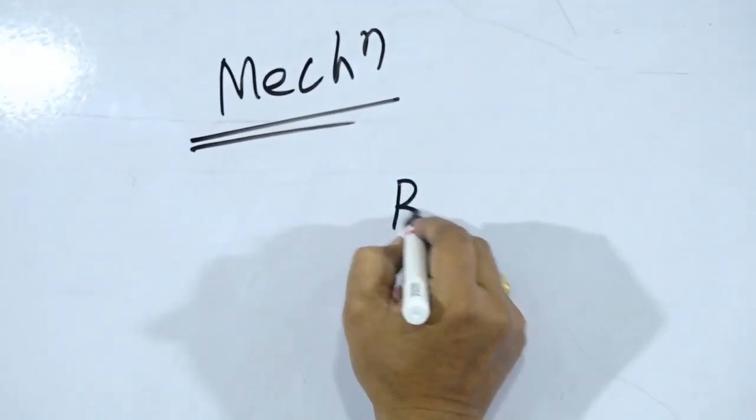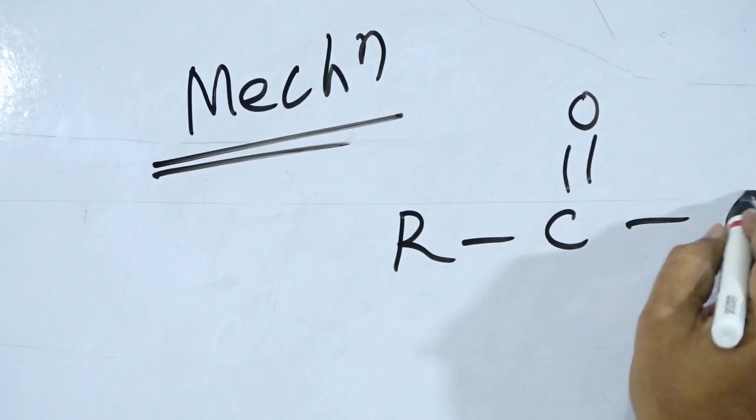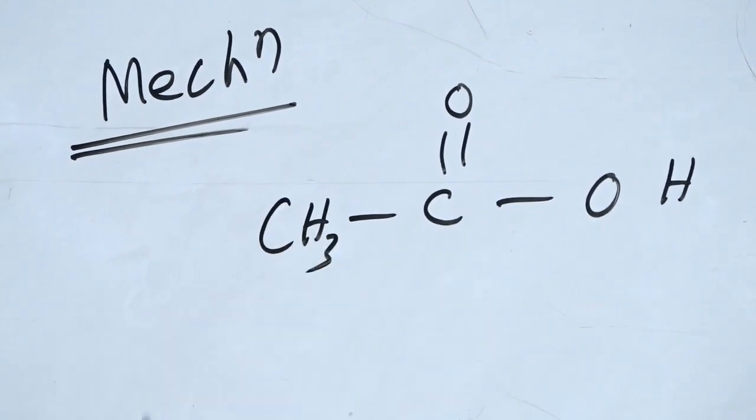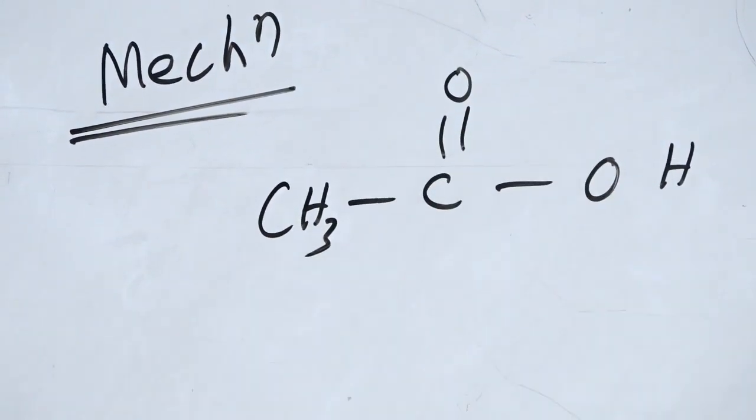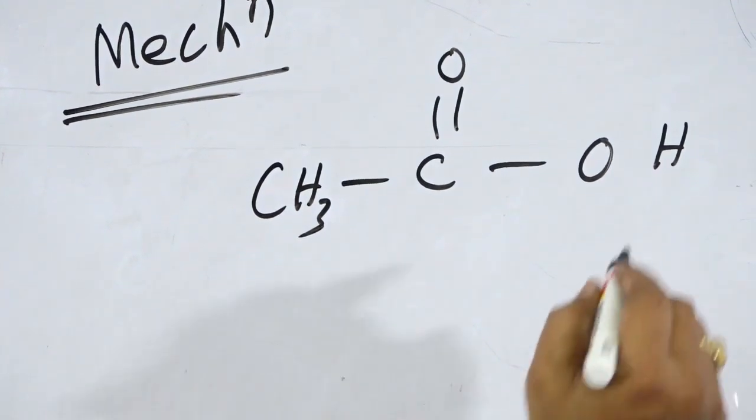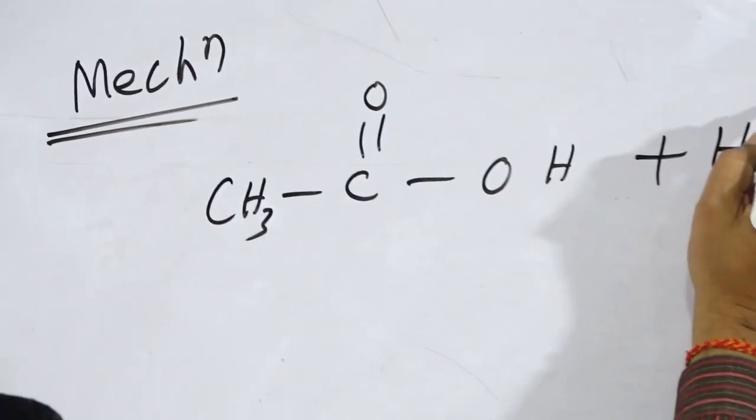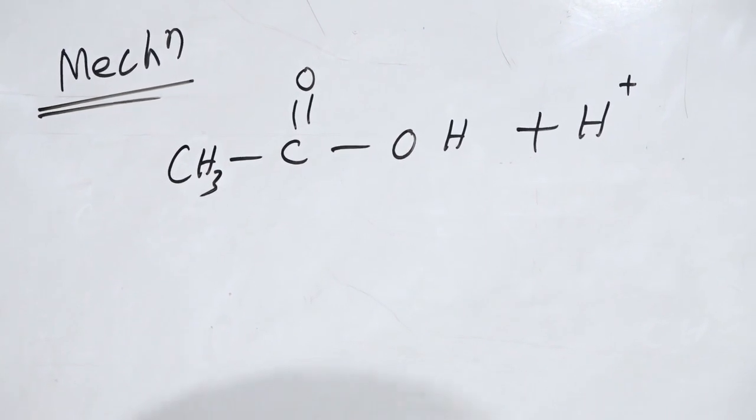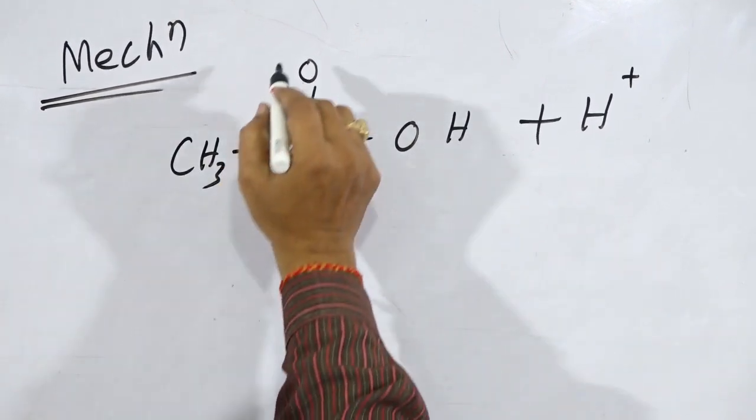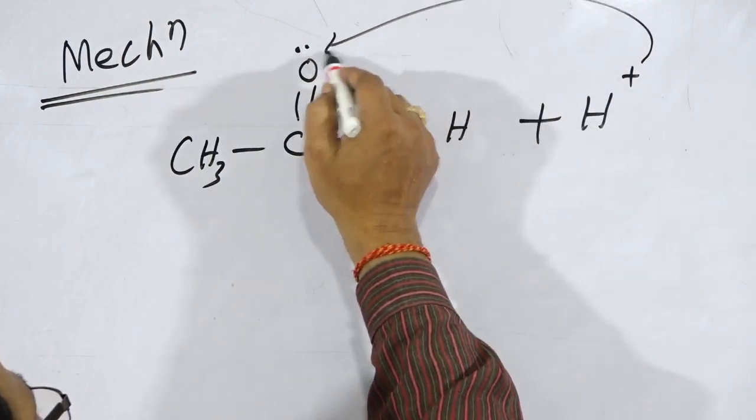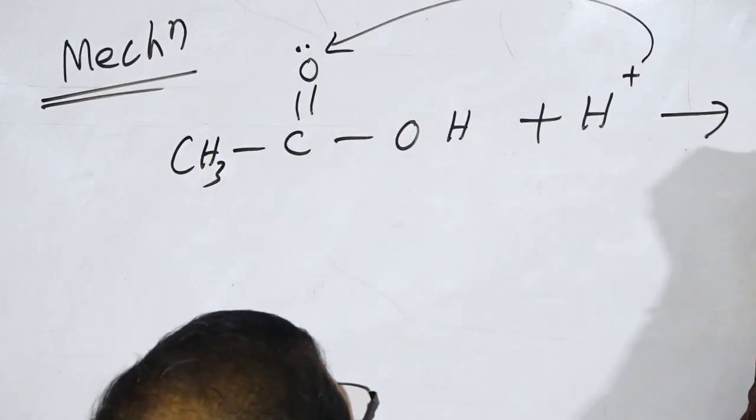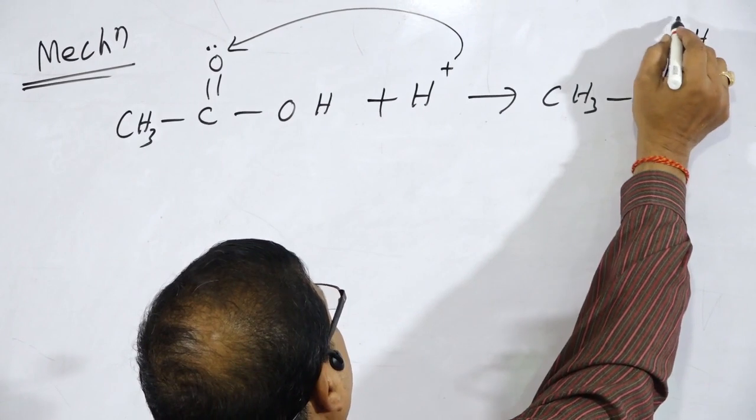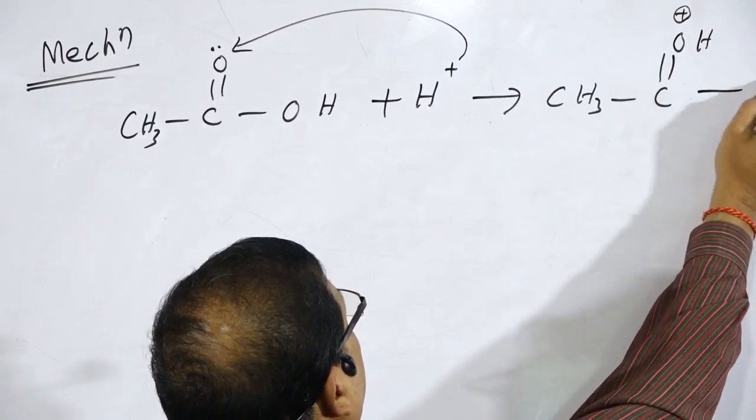RC double bond OH, or instead of R, if you take CH3, that will be your acetic acid, CH3 C double bond OH. So that is the formula for acetic acid. In presence of the mineral acid, this H plus comes from HCl or sulfuric acid. This oxygen atom contains a lone pair of electrons, so there is the formation of CH3 C double bond OH, and that oxygen atom acquires a positive sign.